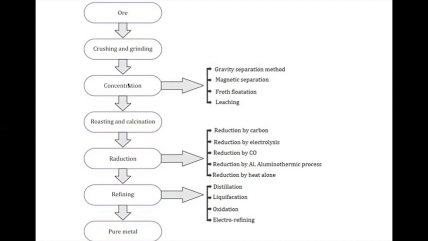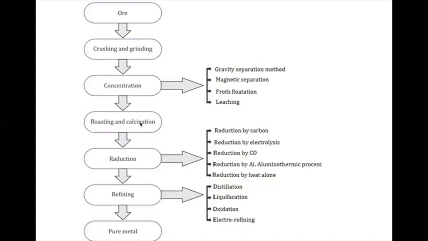Then after concentration, we have to do roasting and calcination. The main aim is that we have to bring all this ore, which is found either in sulfide form, carbonate form, or any form, and convert it into oxide form. So roasting and calcination is mainly done for the sulfide ore. If the ore is sulfide, roasting is done because by heating, the sulfur will be removed and the metal oxide is formed.